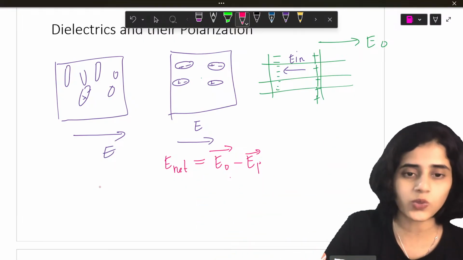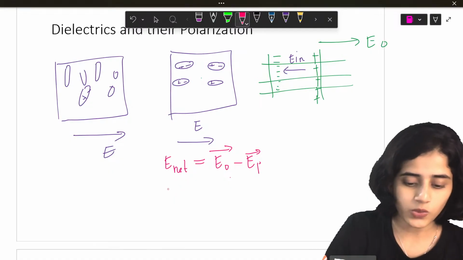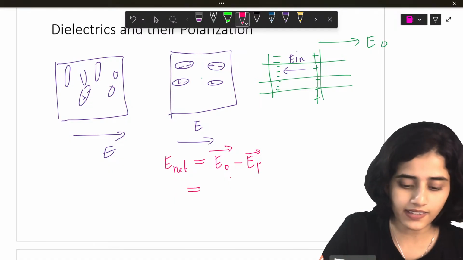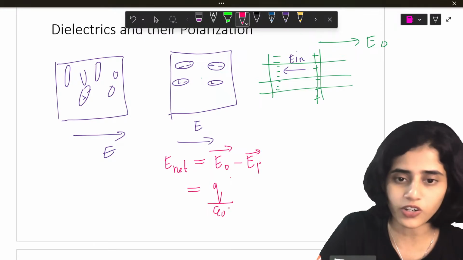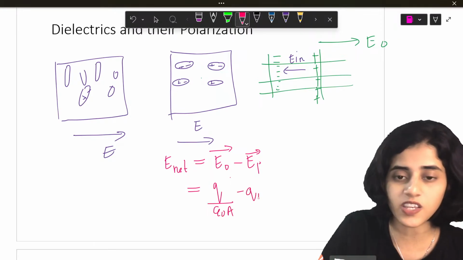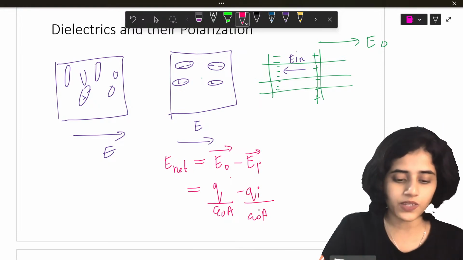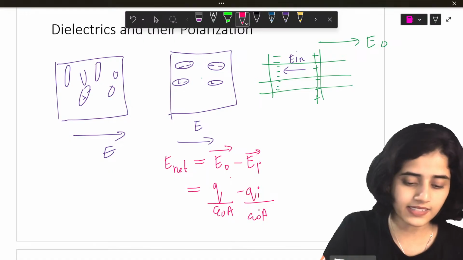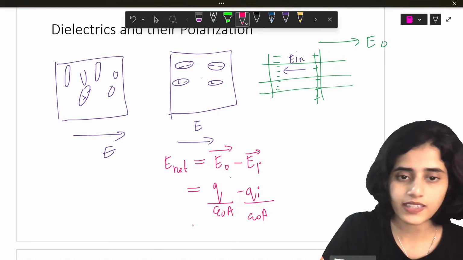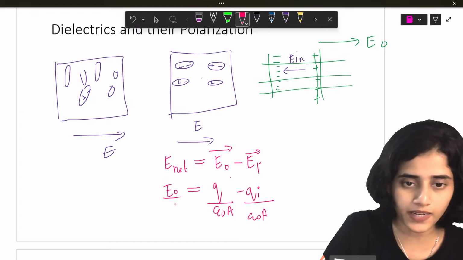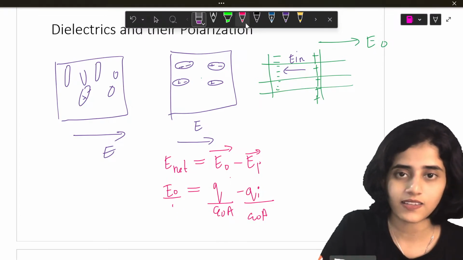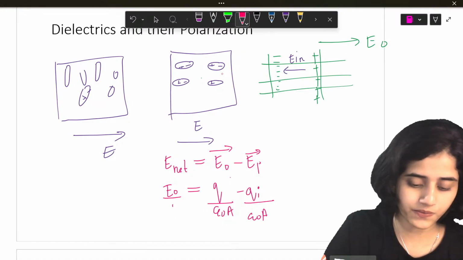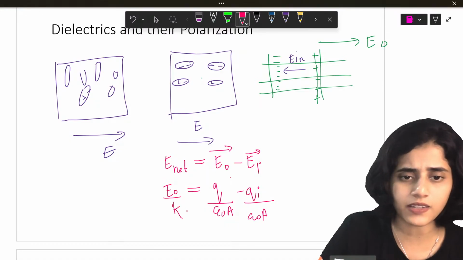So now, E net I can write as Q divided by epsilon naught A minus Q induced divided by epsilon naught A. And E net I can write as E naught by K. How did I get E naught by K?